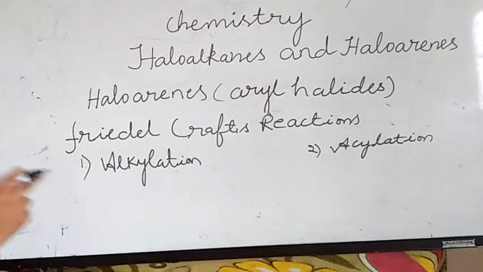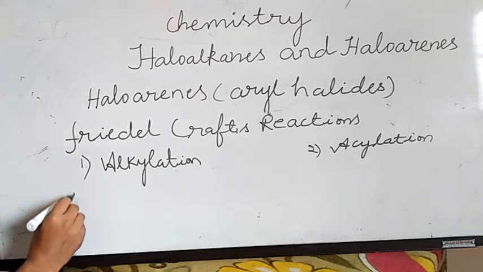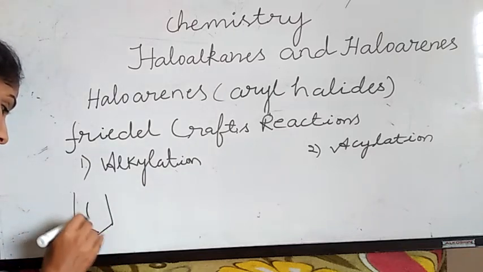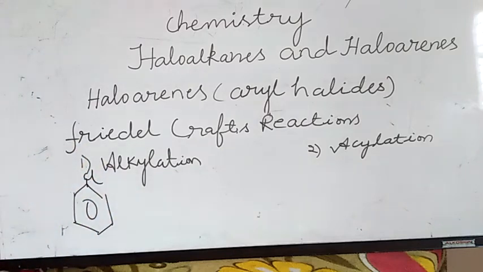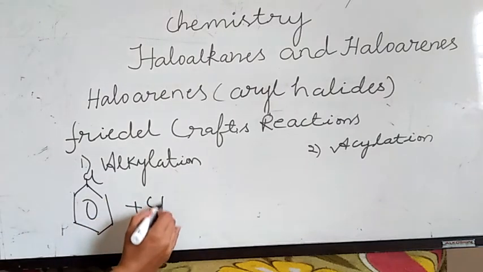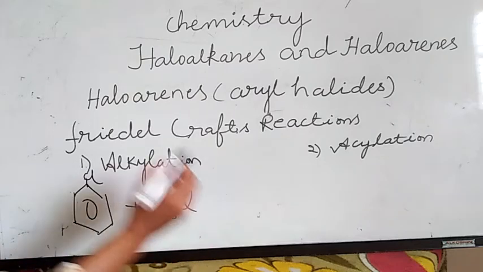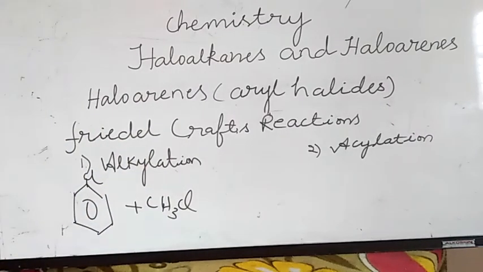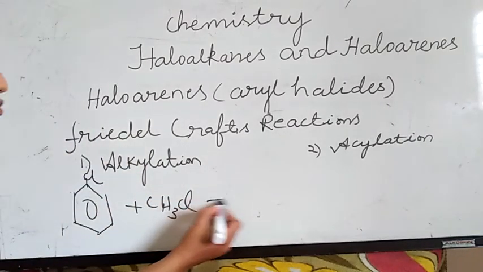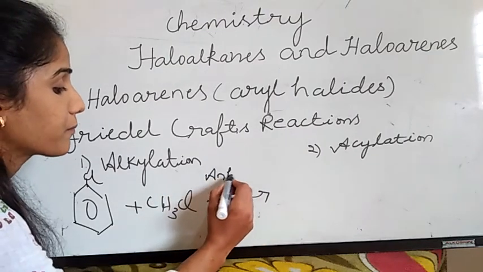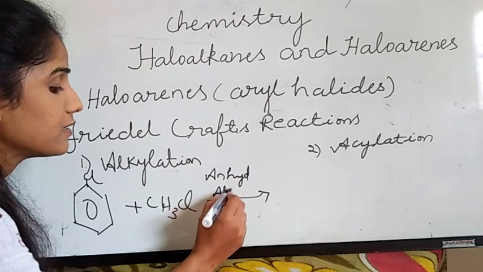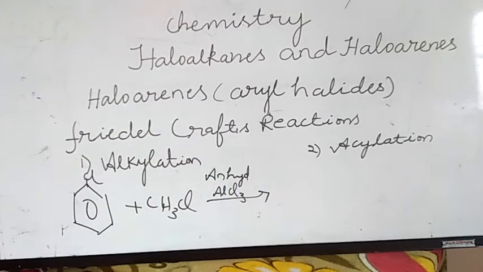So, what about alkylation? Aryl halide, again I'm taking your chlorobenzene. Aryl halide is heated with methyl chloride in presence of Friedel-Crafts reagent. You are familiar, right? The Friedel-Crafts reagent is anhydrous aluminium chloride, anhydrous AlCl3, and it gives rise to methyl substituted products.